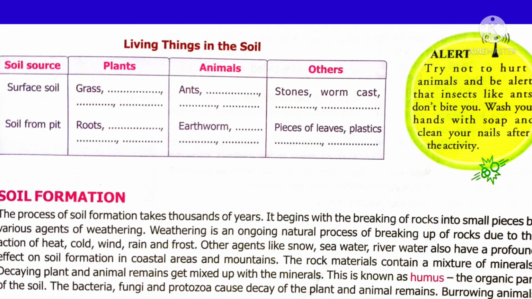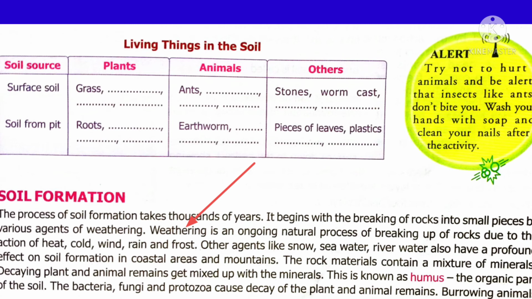These microorganisms are helpful to us. They bring fertility to the soil. They add nutrients to the soil. You know that earthworms eat the soil and grind the soil. They also loosen the soil. When they loosen the soil, air enters into the soil, plants get enough air, the roots of the plant get enough air, so they show better growth. Worm cast is the waste of the earthworm. It is the excreta of the earthworm, which makes the soil fertile. Since earthworms loosen the soil, they are also considered to be agents of weathering.